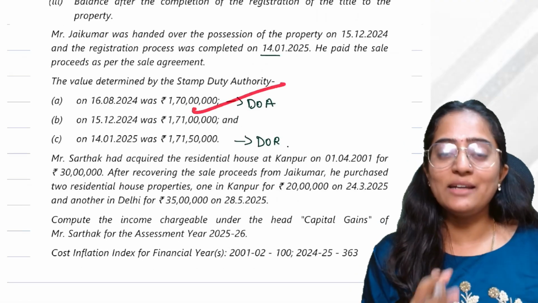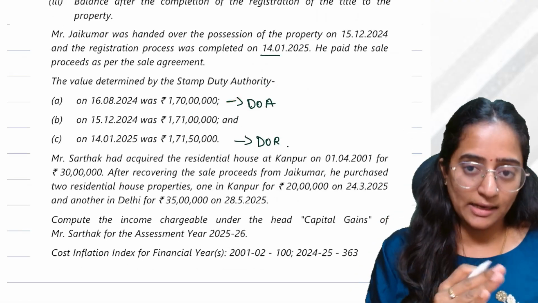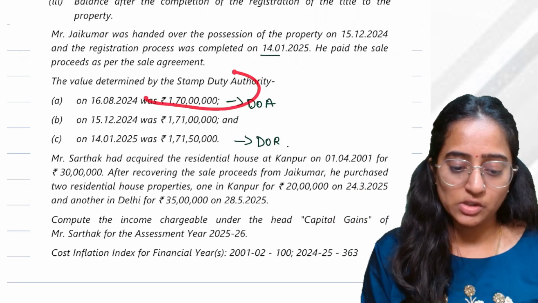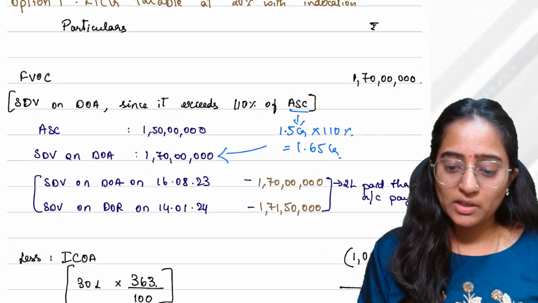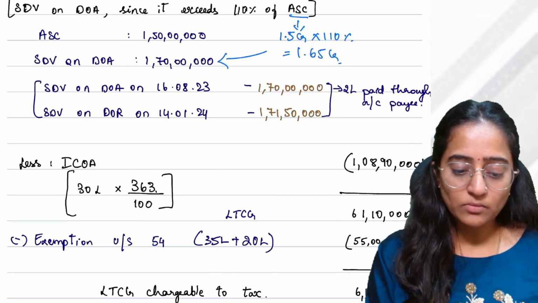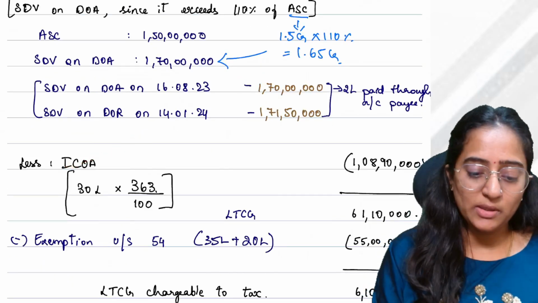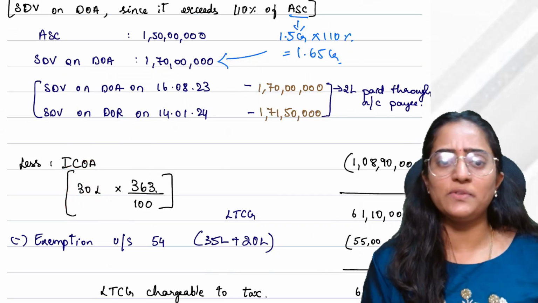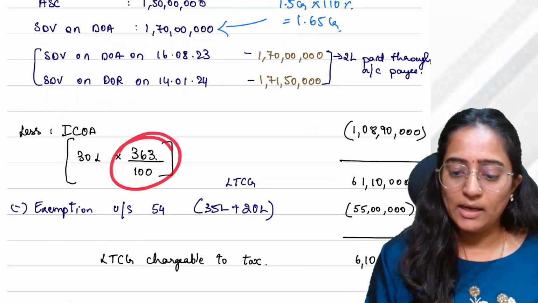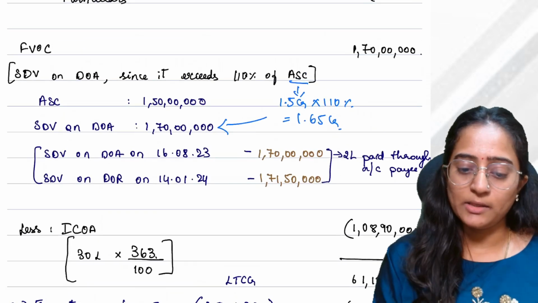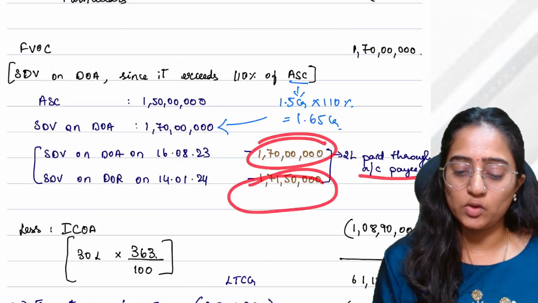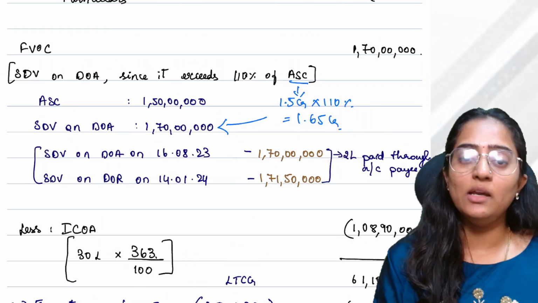Your SDV is greater than your registration. Your SDV is greater than 110% of your actual sale consideration. So now what you would do is that you would take 170 SDV as your full value of consideration. Clear? And your indexed cost of acquisition would be 30 lakh into 363. All of us know the cost of acquisition is already given, 30 lakh. You would do the indexation for that, and the indexation would be so much. See here, 170 and 171, 500 paid through account payee check, 2 lakh. So we would take the date of agreement as the SDV.